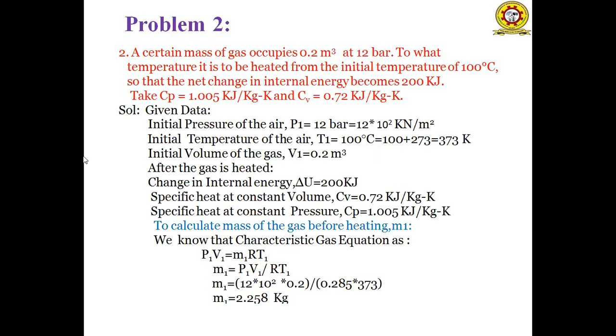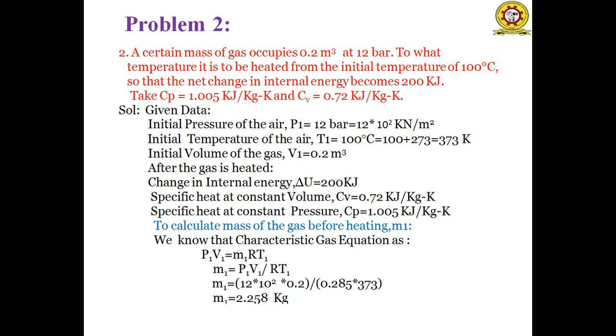Second problem: a certain amount of a gas occupies 0.2 meter cube at 12 bars. To what temperature is it to be heated from an initial temperature of 100 degrees centigrade, so that the net change in internal energy becomes 200 kilojoules? Take Cp value as 1.005 kilojoules per kg Kelvin and Cv value as 0.72 kilojoules per kg Kelvin. So this is the problem.